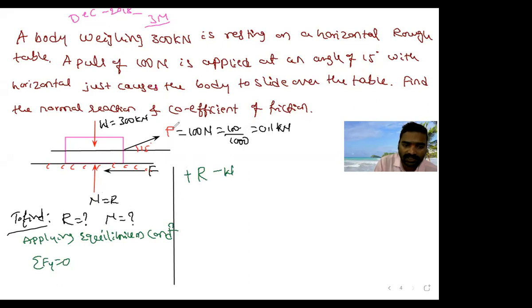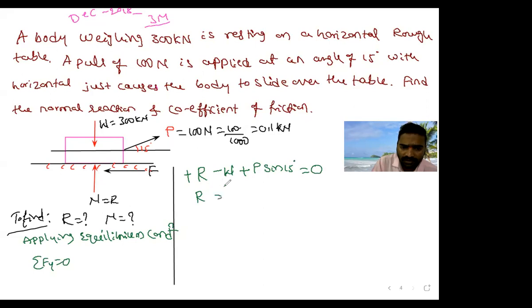Then this P is making an angle 15 degree with respect to horizontal. It has a vertical component, correct? Is it positive or negative? Positive. What is the component? P sine 15 degree. Okay, is there any other forces? 0.1 into sin 15 degree is equal to 0, correct? Next, substitute the R. I don't know the value of R. I will keep as it is.